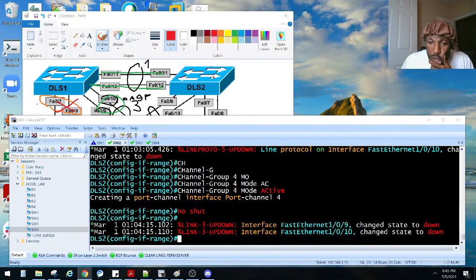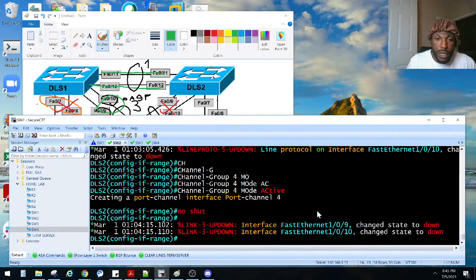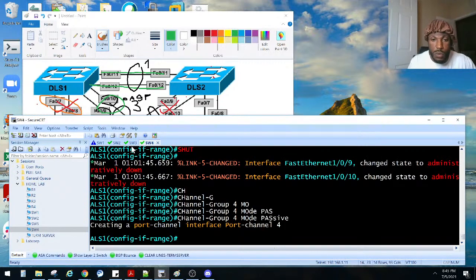So we know shut that. That side is down. This side, so where we at? DLS2. This side is still down, even though I no shut it. I need to bring this side up for them to become port channel 4, right? So let's go ahead and do that. I did DLS2, so I need to do ALS1. Yeah. So no shut that bad boy.